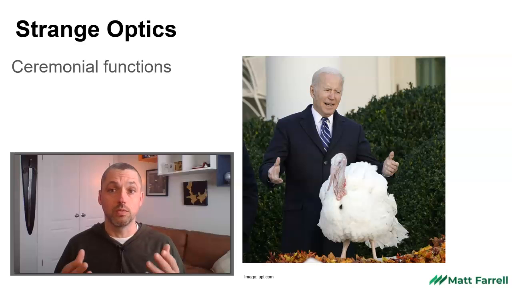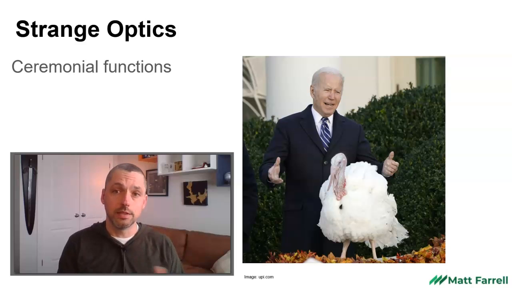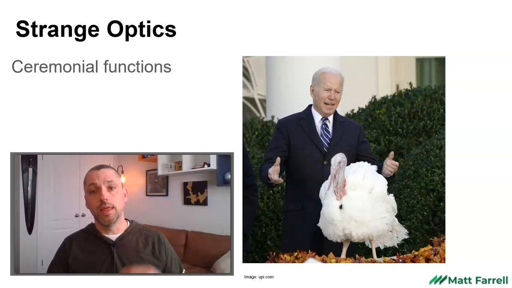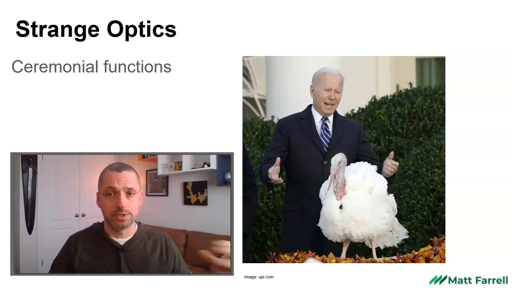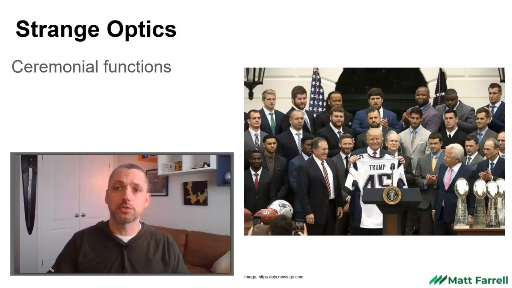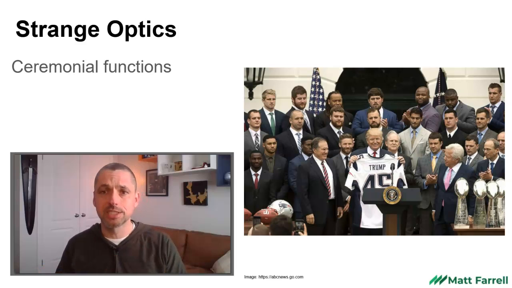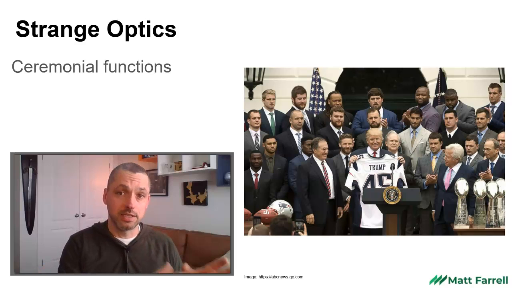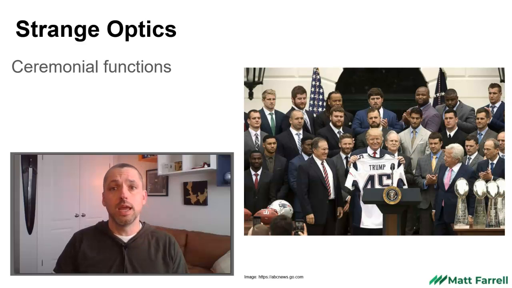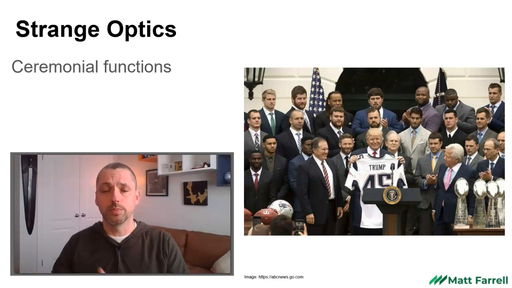This weird executive arrangement leads to some strange optics. For example, one minute the president might be in the Situation Room launching missiles. The next moment they might be pardoning a Thanksgiving turkey, which is a ceremonial function. Then they might be signing into law some sanctions against another country, and then they might have to go back to meet with a sports team at another ceremonial function. So their time is split between very significant substantive issues and then ceremonial ones that are more superfluous.